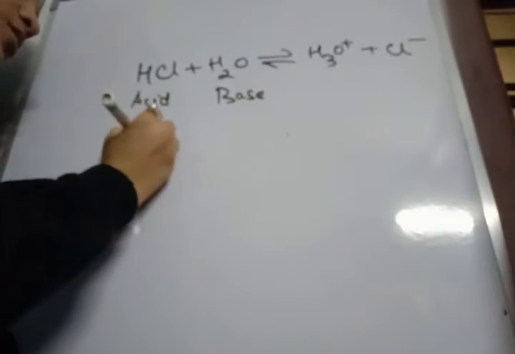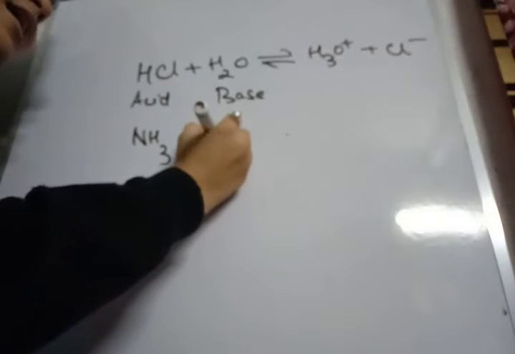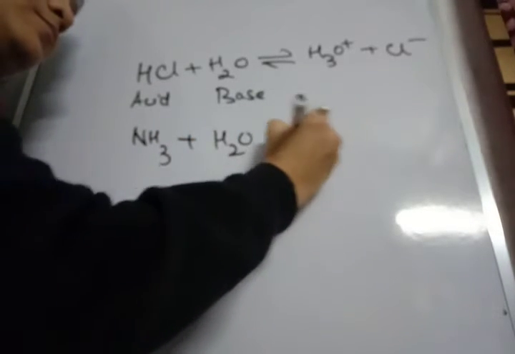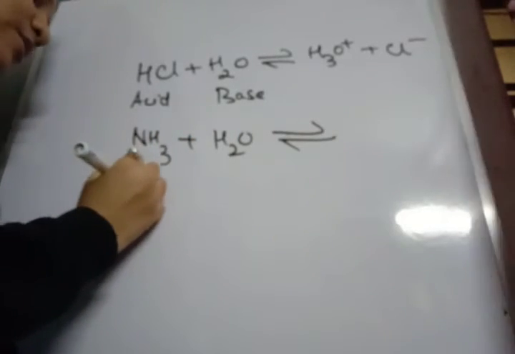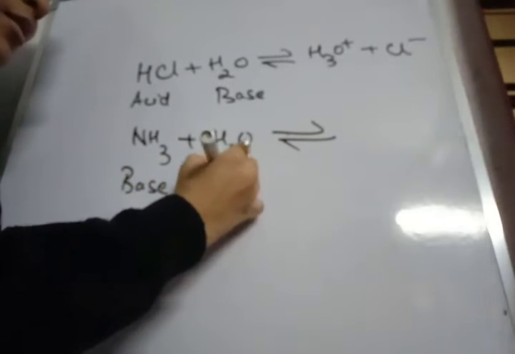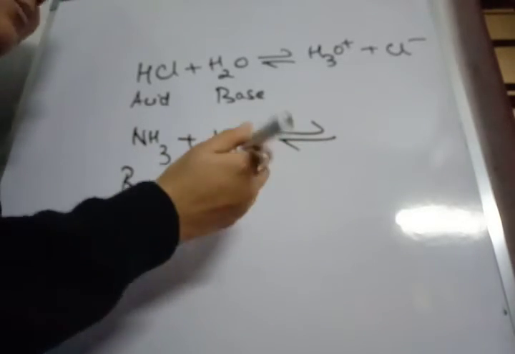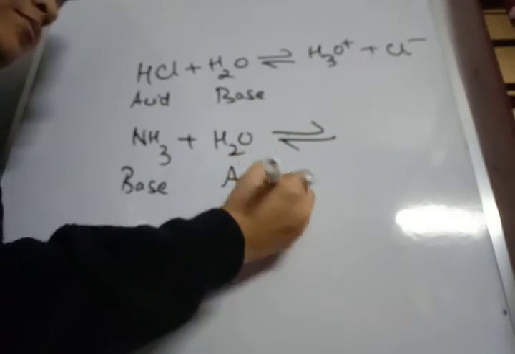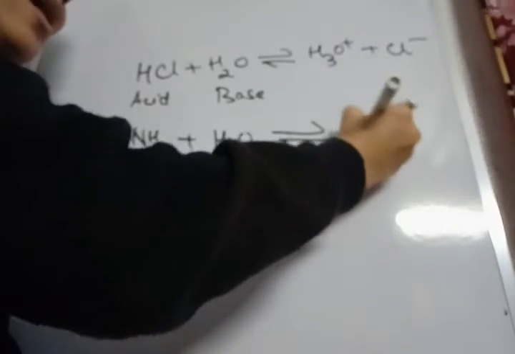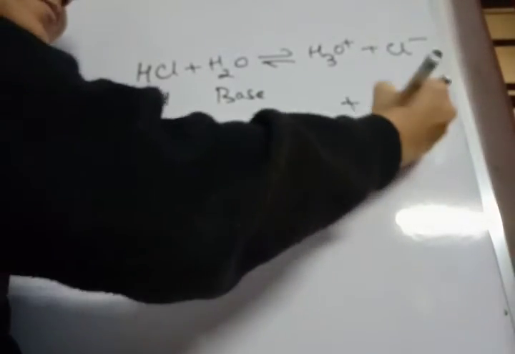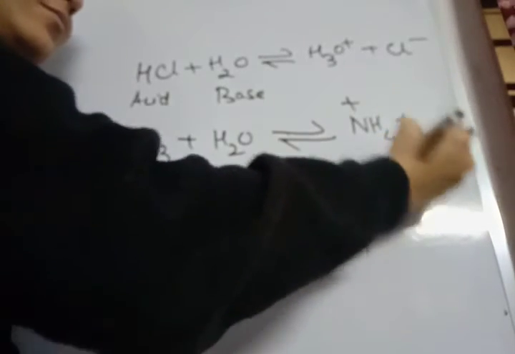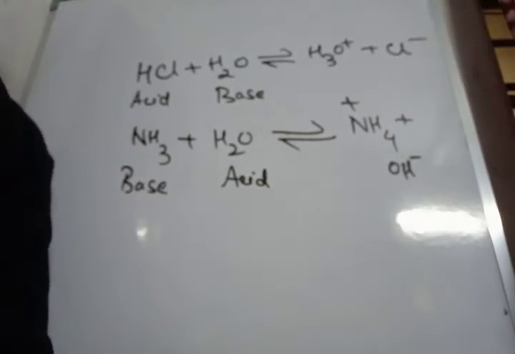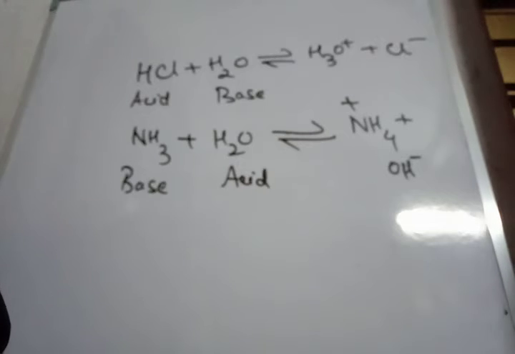So we get H3O+ and Cl-. On the other hand, if water reacts with ammonia, which we know is a base, water will act as an acid, and ammonia will accept the proton. So this explains the amphoteric behavior of water.